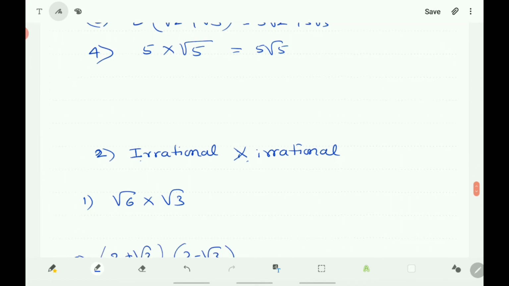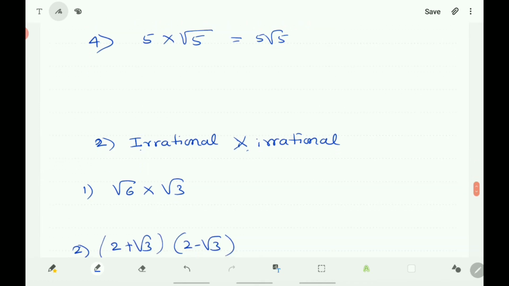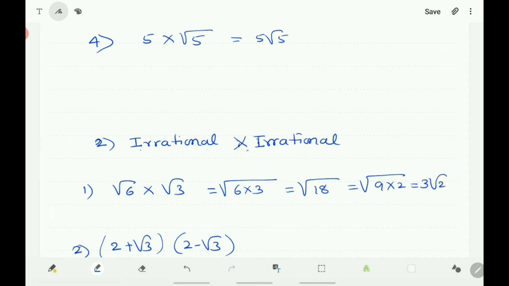Now you take the product of irrational and irrational. Here it is root 6 into root 3. Root 6 into root 3 is root of 6 into 3, and here it becomes root 18. Root 18 you can express as root of 9 into 2, that is nothing but 3 root 2.